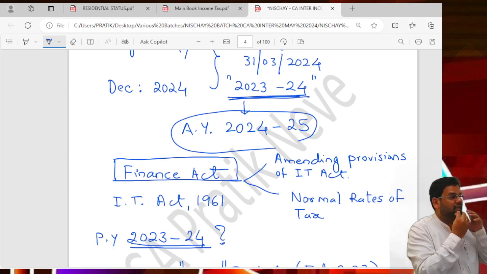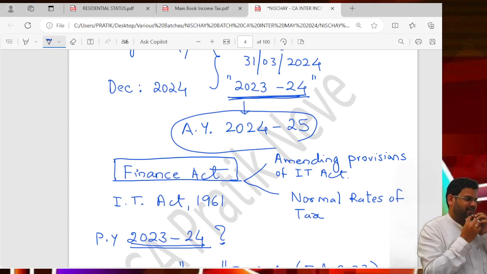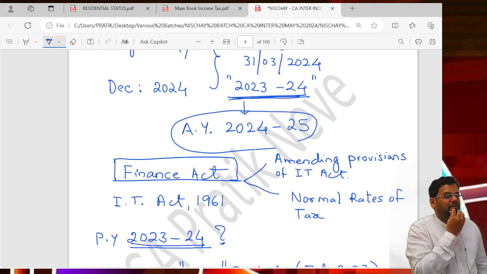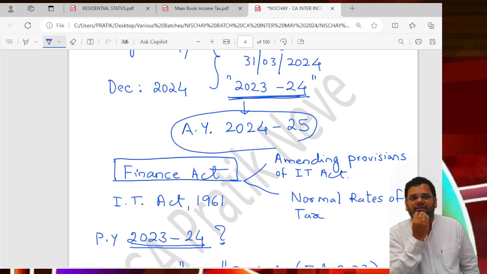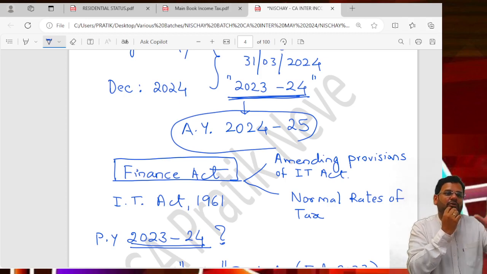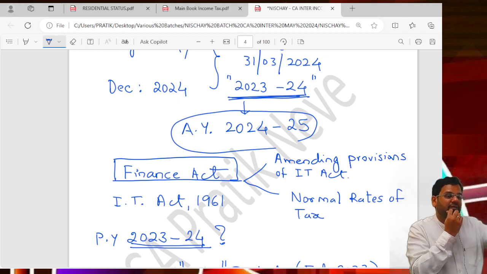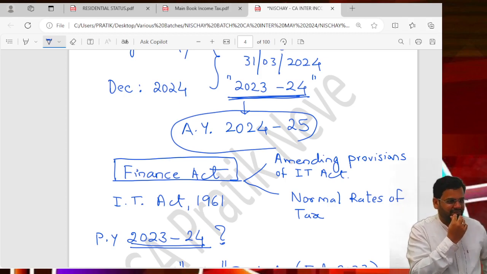Means the government was saying everyone should have health insurance, so that if there is any hospitalization, their hospitalization expenses are secured. So that was the intention of the government. But suddenly now they have removed that benefit. That means that is no longer the intention.